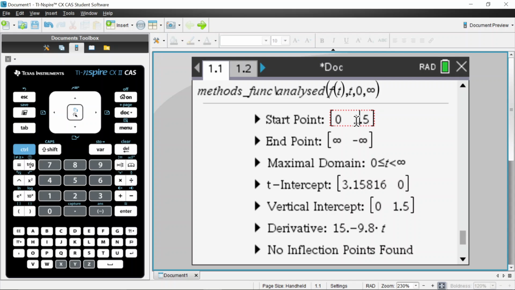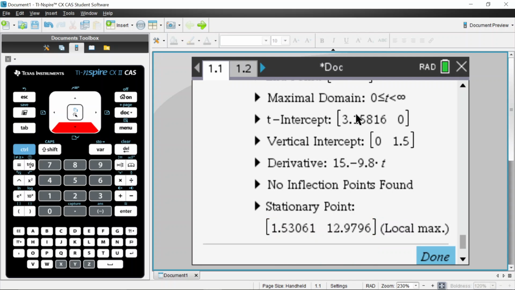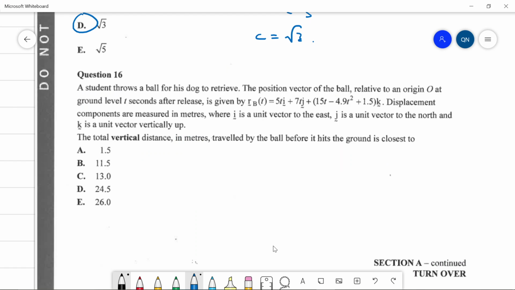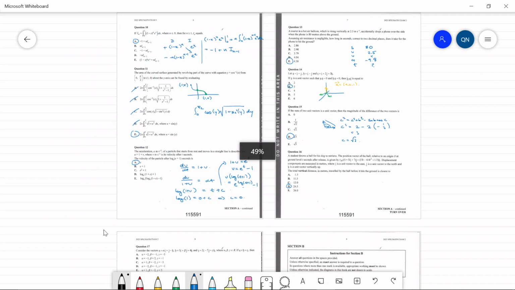So it looks like it starts vertically at 1.5, and it goes up to a maximum of 12.97. So what I will do is take the 12.97. That's how much distance it'll take before it hits the ground from the maximum. And then I also need to add it again, so basically times 2. And then I'm going to subtract off the initial starting height, which is 1.5. So 24.45. Looks like it's D. Question 17. 4 more questions.